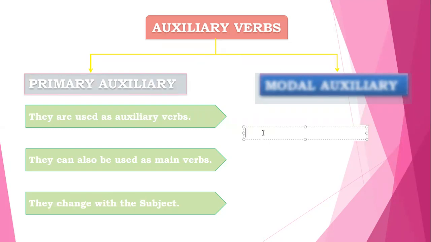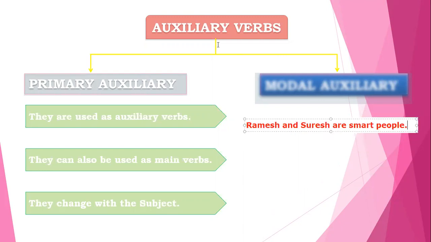For instance, Ramesh and Suresh are smart people. In this case, Ramesh and Suresh are plural because they are two people. Hence, we have used the plural form of the verb, that is, are.